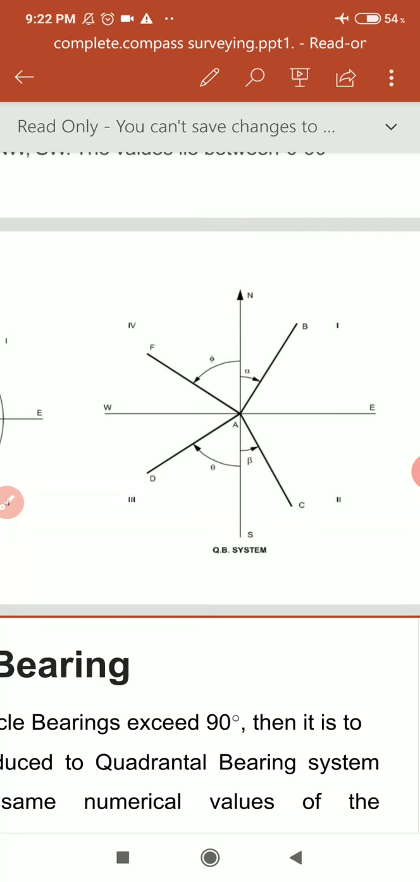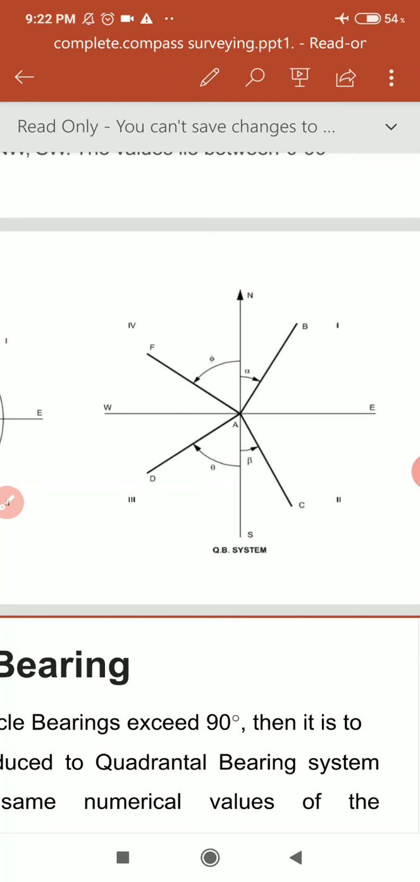Similarly, when the line is in the third quadrant, it will be line AD. When the line is in the third quadrant, it will be nearer to the south side. So the measurement of the angle starts from south and goes toward the line AD. Let it be theta. So it will be written as south theta west, because the direction of the measurement is from south toward the west.